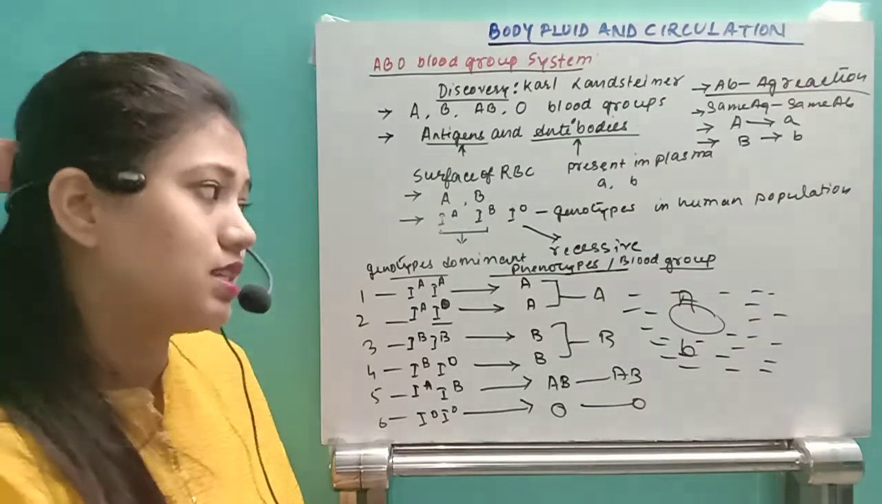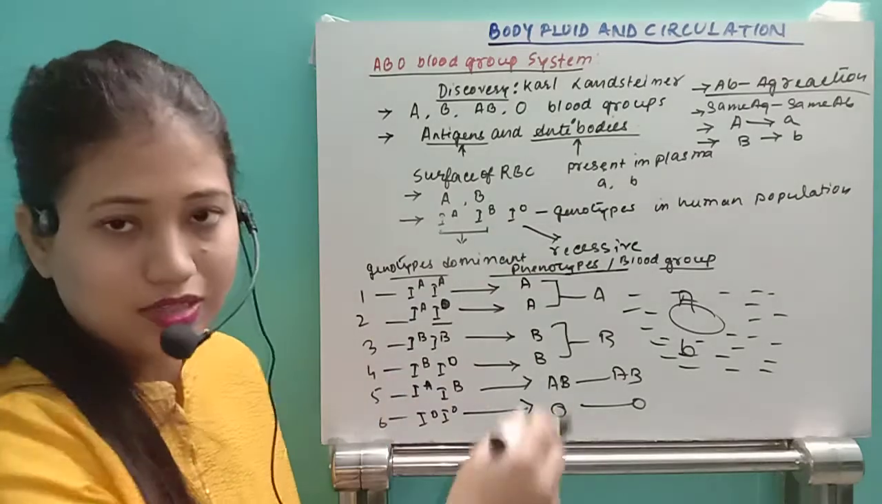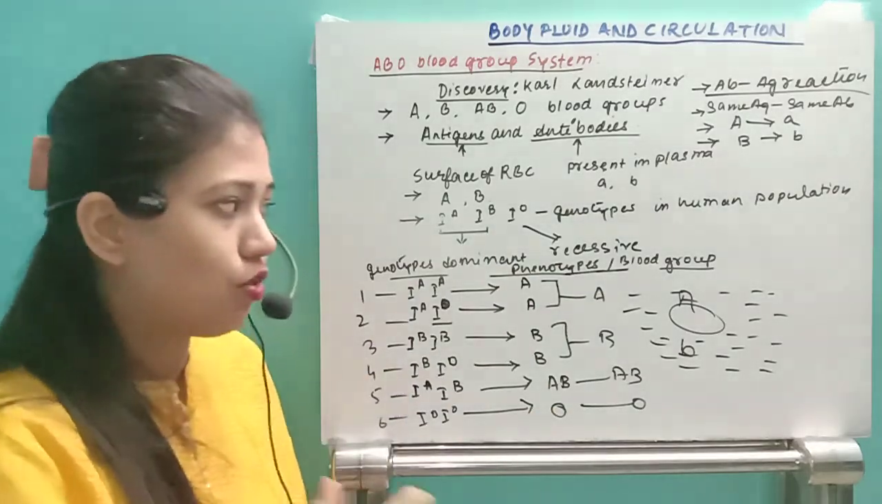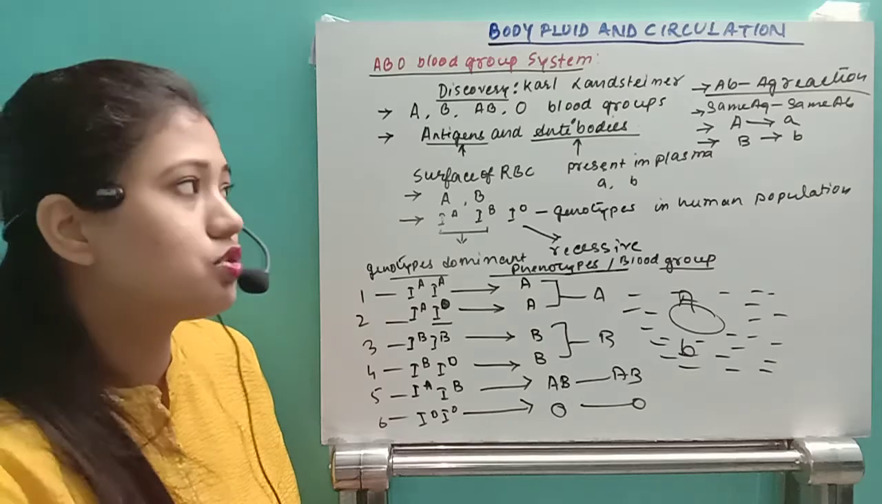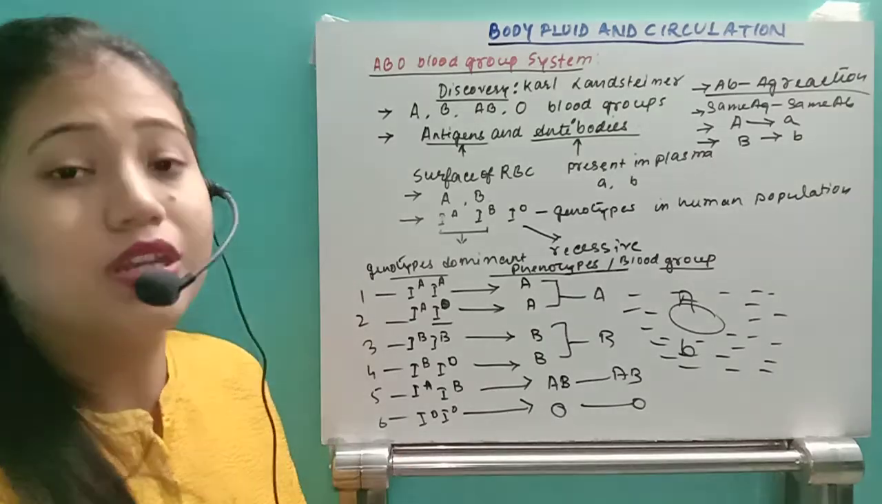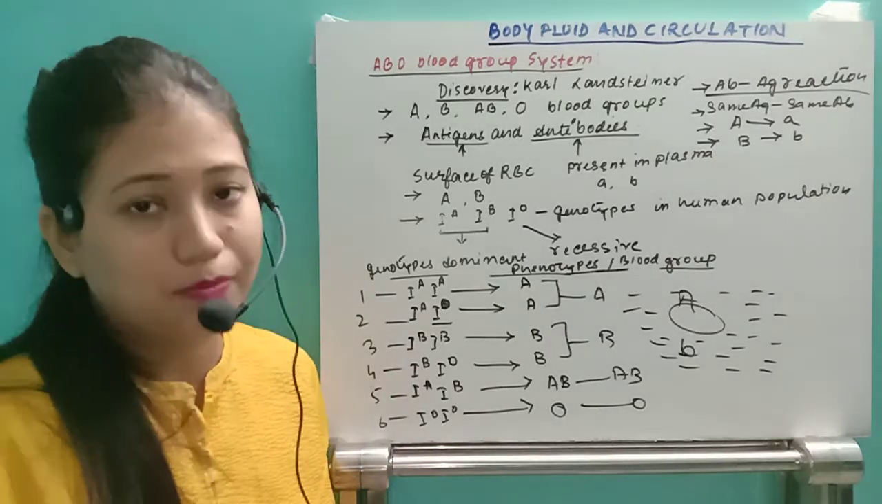So let's just discuss this thing. I hope you understand this part. Once again, you just go through it once again. Let's just move to the next part: how the individual will have that specific type of blood group.